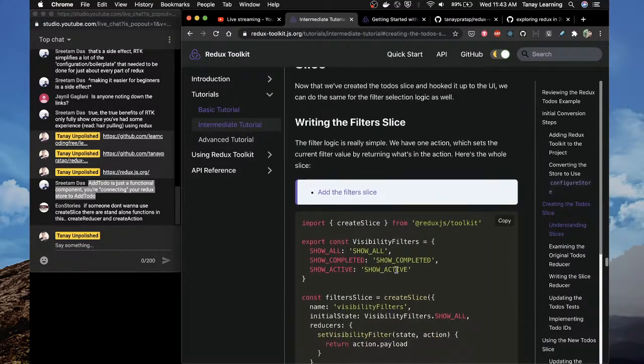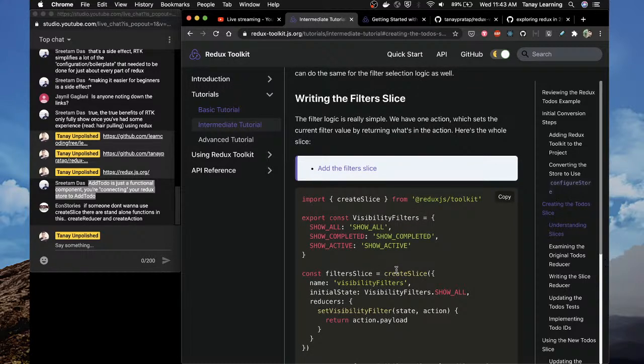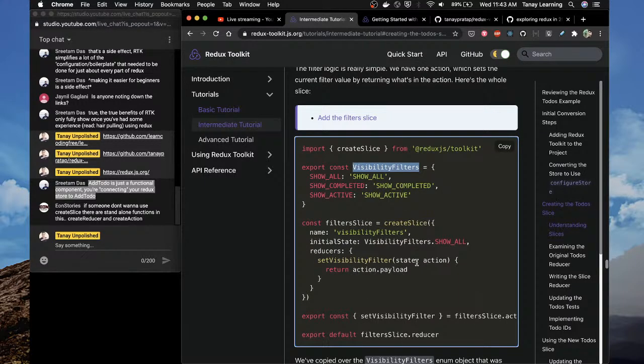Writing the filter slice, visibility filter, show all. Okay. So one thing which, good, it's all coming back now. One thing which Redux does is if you want to use constants like strings, you don't use them directly. You define a constant for it and then you use those constants so that it tries to make it consistent, so that if you change it at one place, it will reflect at every other place.